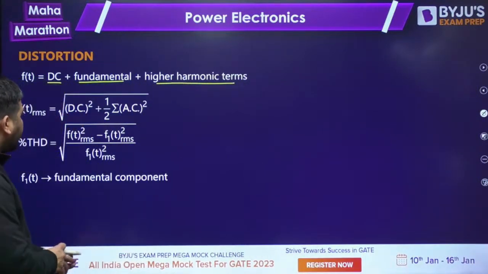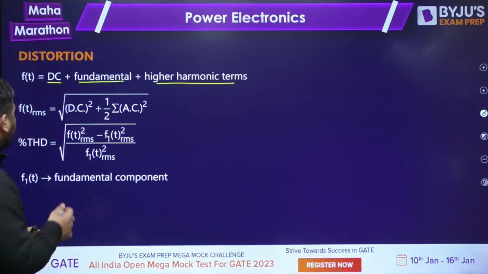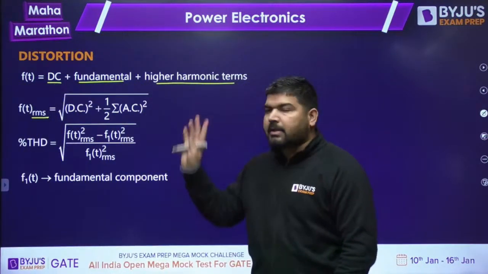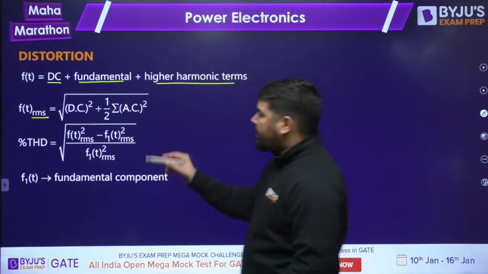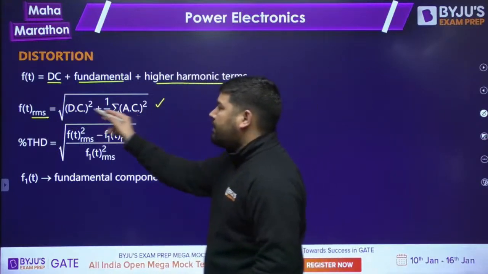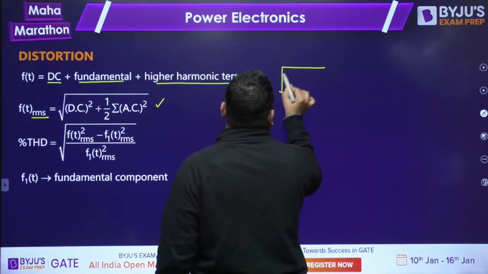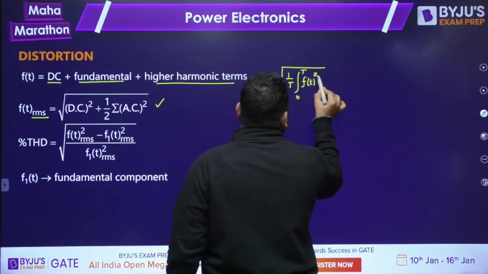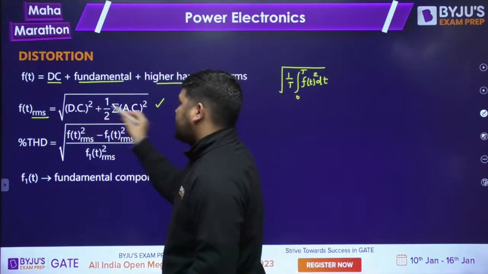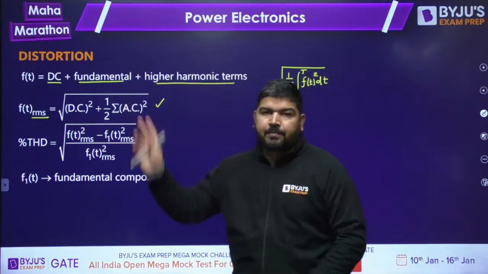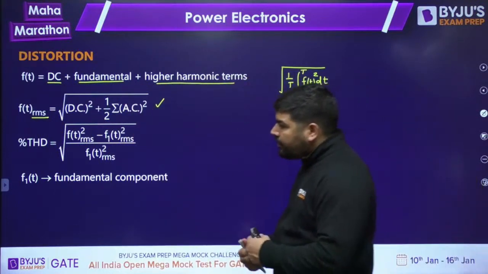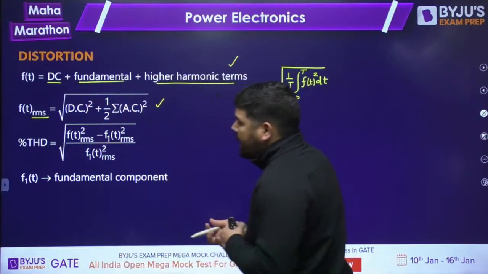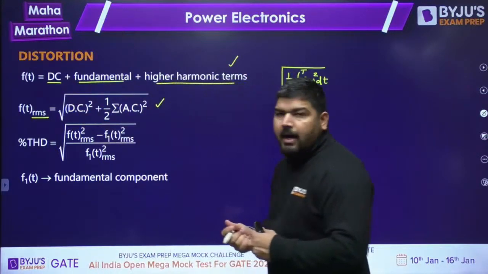Now we need to calculate the percentage THD. How to calculate? What you need to do is first calculate the RMS value of the entire function f(t). You can calculate the RMS value like this, or you can use the graphical method. You can use this formula also to calculate the RMS value, 1 by T integration 0 to T f(t) square dt. So we know the RMS value of the entire function. This is my total function f(t), and this is the expression for the entire RMS.